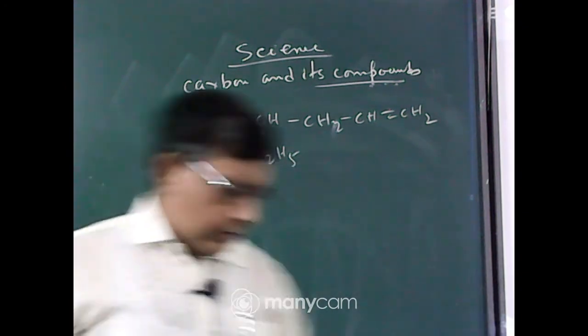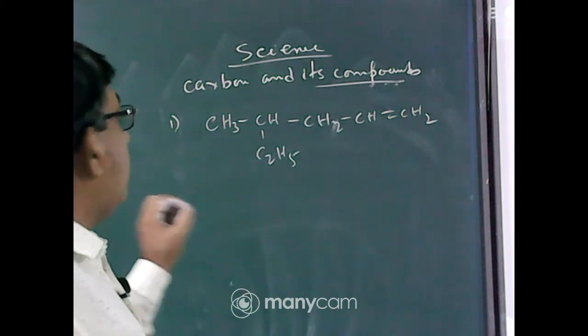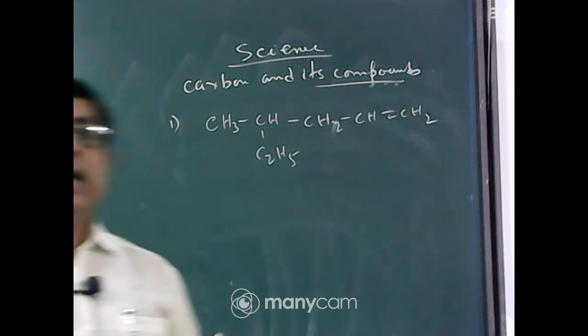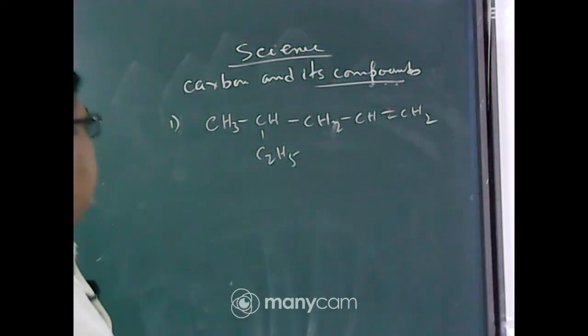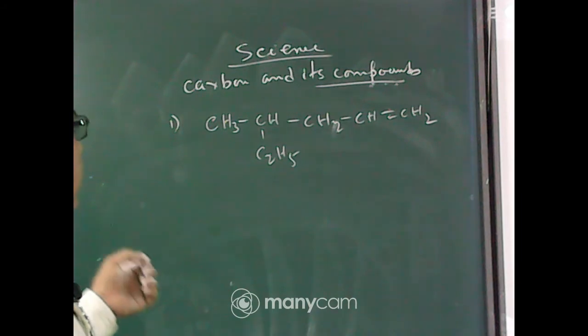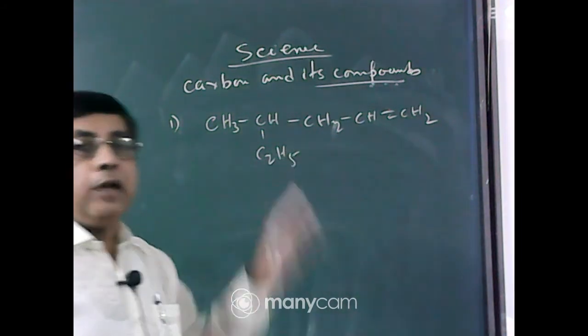Now student, tell me what will be the number of carbon atoms in the longest chain? Tell me 4 or 5 or 6 or 7?